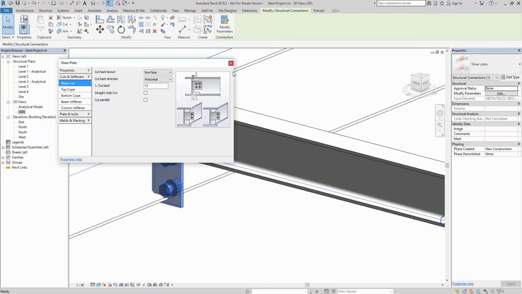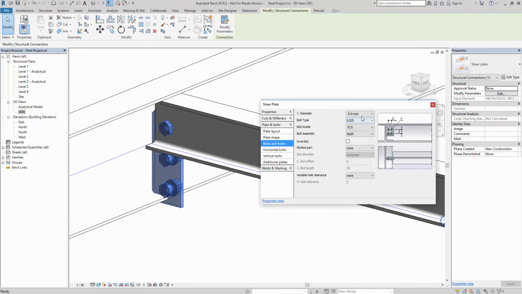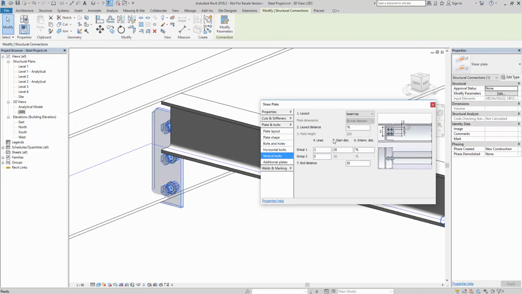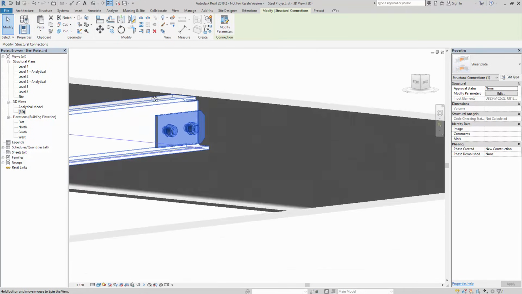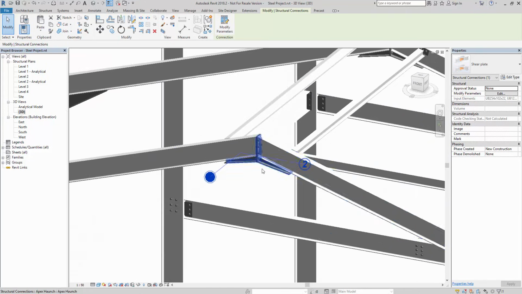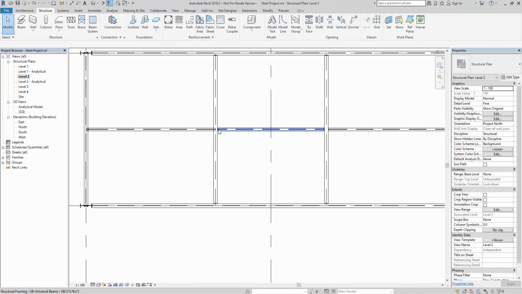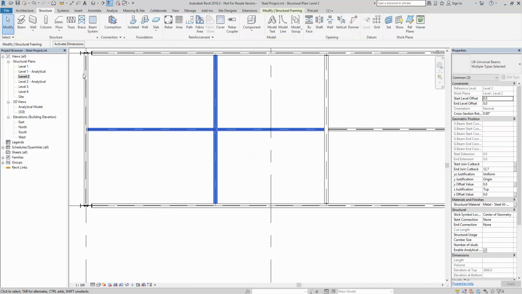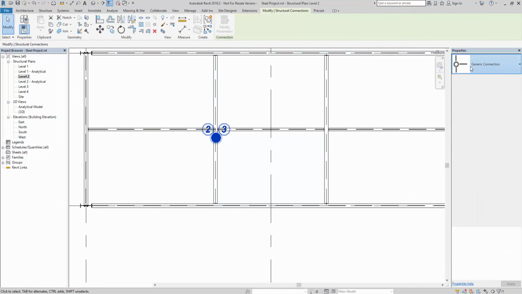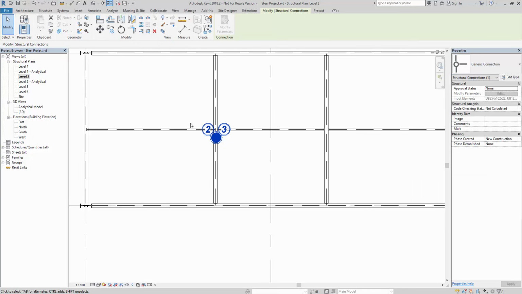Modify its parameters, bolts. Horizontal, I'll probably go 2, vertical 1. We just orbit that round, we have a look, that's starting to look pretty good. So with that connected, I can mirror that across to there, and then it's just these connections. So you can do these in plan, elevation, section, doesn't really matter. There's the connection. And again, the double-sided with safety bolt.